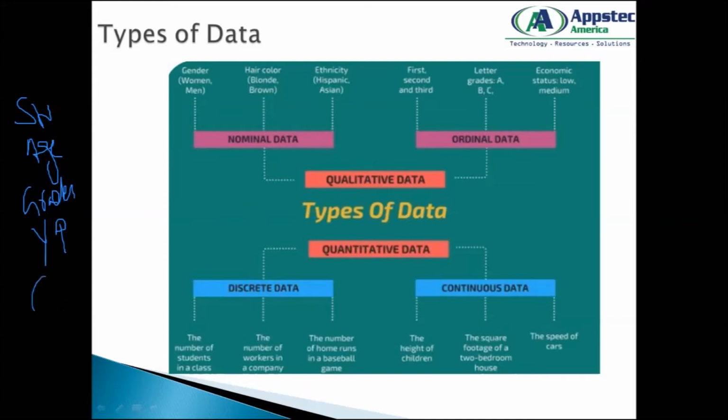What is the gender of the student, male or female. And the number of students in a specific domain. Let's say if I talk about computer science, how many students were in computer science. Actually it's the branch of study, which branch they studied. It could be IT, computer science, electrical, electronics and communication, different domains.